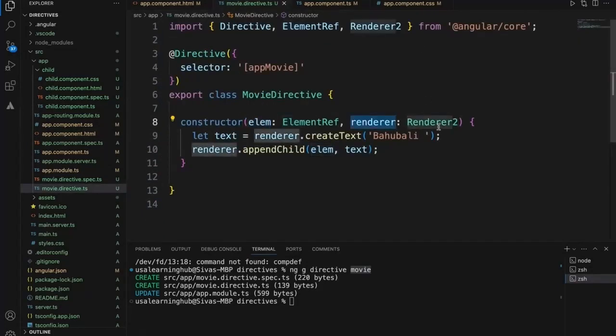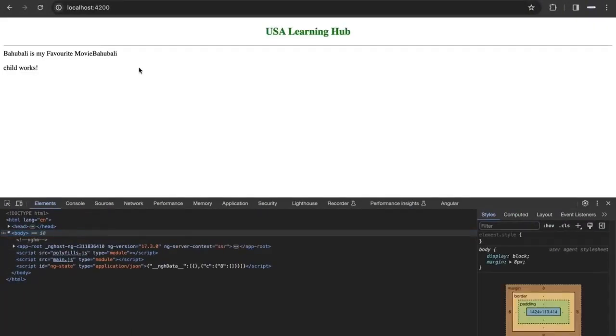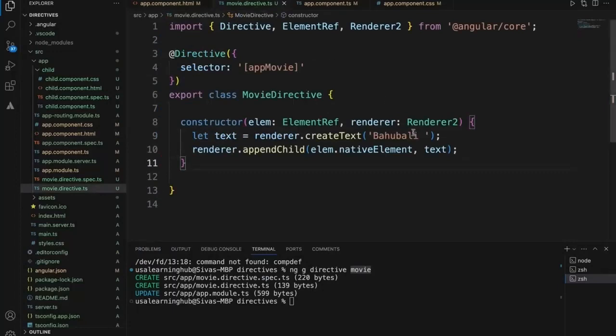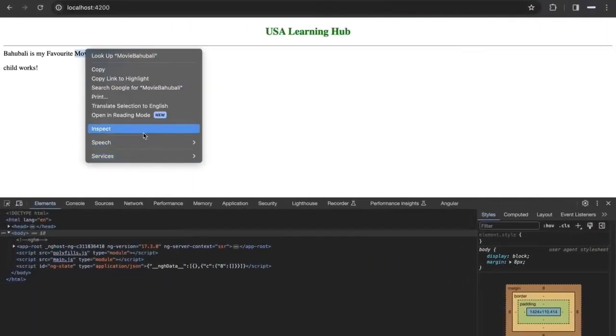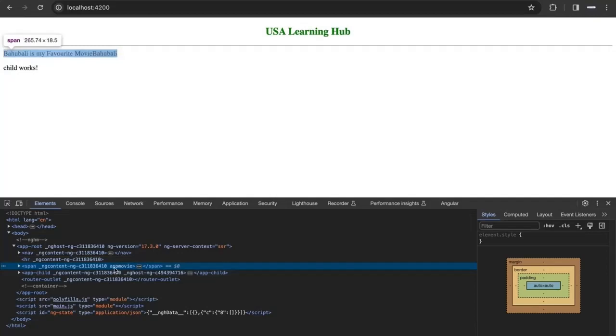Renderer is a specific Angular feature which will get hold of the DOM and manipulate, update or remove things. For that reason we created a specific text using the renderer, and using that renderer we are appending this text to this element. Along with this, we have to set it to the native element. So now if you see, Bahubali is my favorite movie. This particular Bahubali string is appended to this text, and it is one of the three directives, which is the attribute level directive.